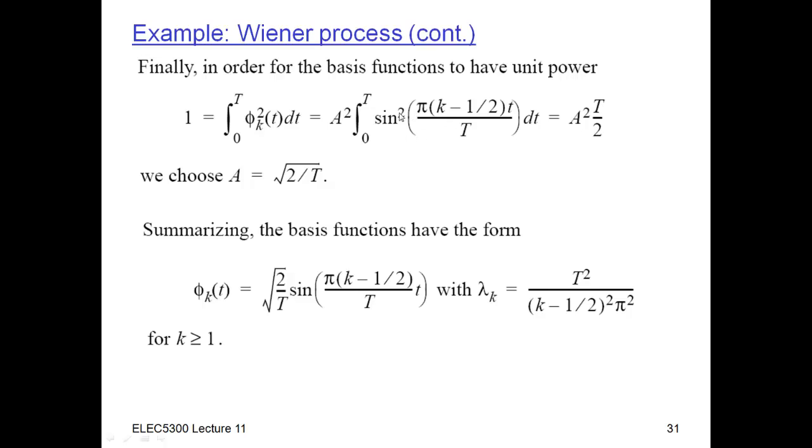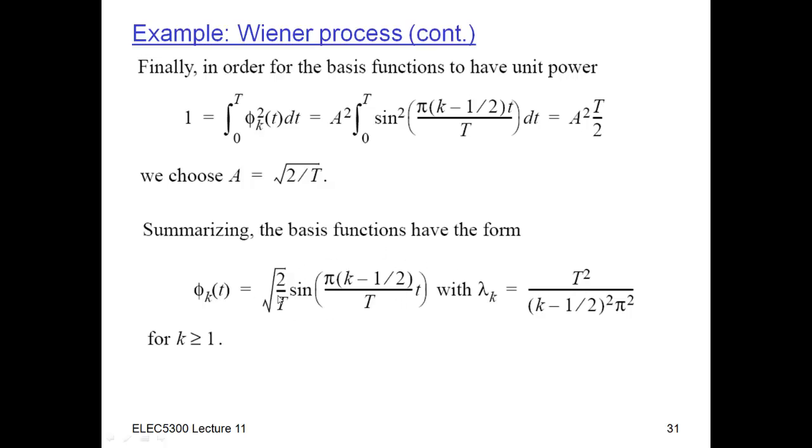And if you evaluate it however you want to evaluate it, you'll get t divided by 2, and you just have to set this equal to 1. Right? So when you set that equal to 1, then a should be the square root of 2 divided by t. And so then, summarizing, the basis functions have this form. Phi sub k is equal to a, which is this, times sine of t divided by square root of lambda, where square root of lambda is the square root of this thing here. And when I divide, I get this on the top and this on the bottom. Okay, so that's the form of the basis functions.